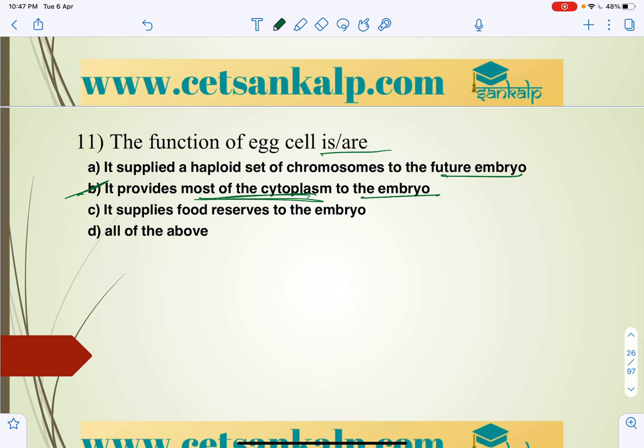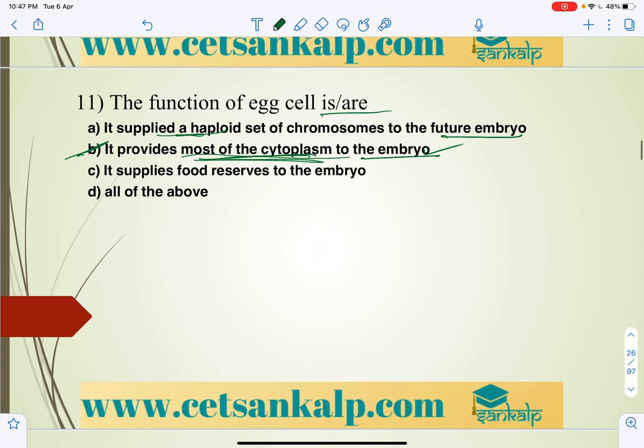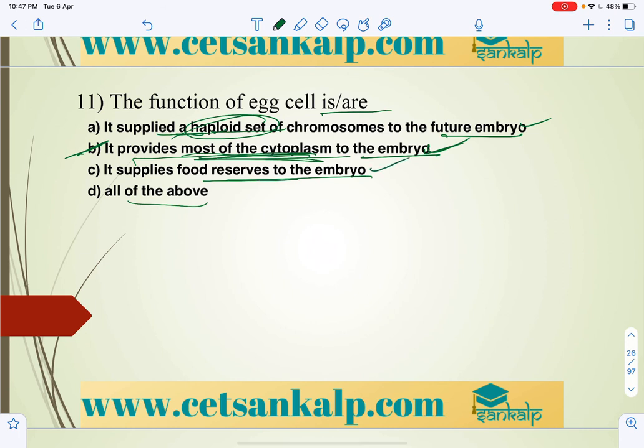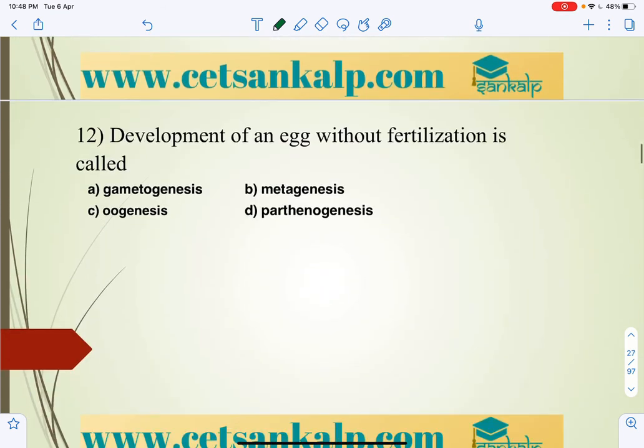And then it makes, but the major function here we can consider is that it provides most of the cytoplasm to the embryo. It supplies food reserves to the embryo, and then all of the above. So here it supplies a haploid set, that is also correct, and here it provides most of the cytoplasm, that is also correct. It supplies food reserves, so we can't say that always it provides most of the cytoplasm. Along with that, the haploid set is also provided by the egg cell and it also supplies food reserves. So all of these are the correct answer.